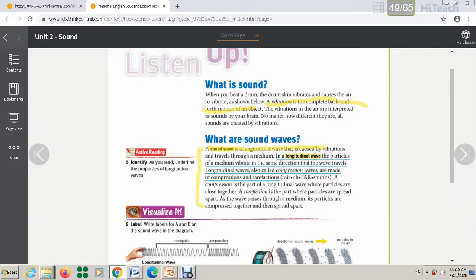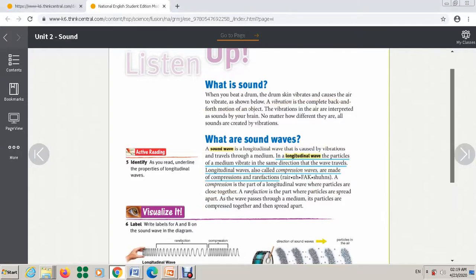It's talking about how sound is a longitudinal wave. Longitudinal wave, as you know, the particles of the medium vibrate in the same direction that the wave travels. Also, it has another name. It is a compression wave because it is made of compression and rarefaction. A compression is the part of a longitudinal wave where particles are close together. Rarefaction is the part where the particles are spread apart. This one here is very important.